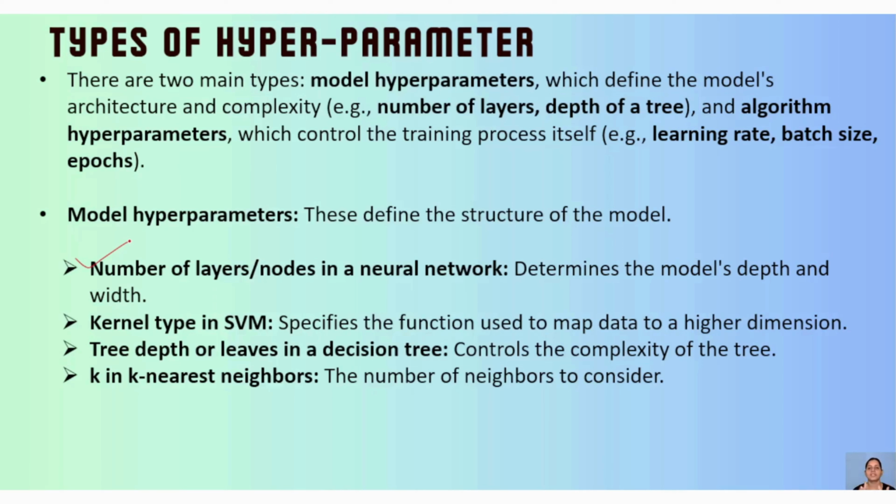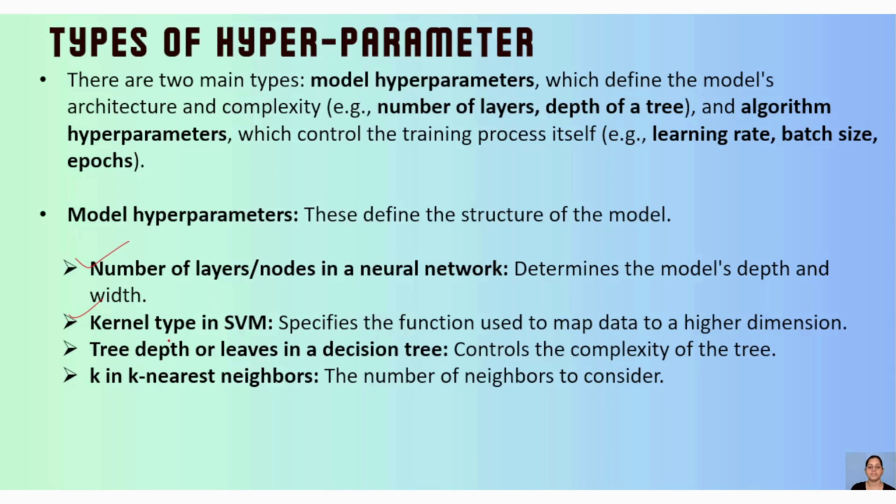So a neural network is like the human brain, a structure that forms as the model gets trained. The number of layers tells us the model's depth and width of understanding. Then kernel type is a factor in SVM, support vector machine. The kernel type specifies how to map data onto higher dimensions, right?